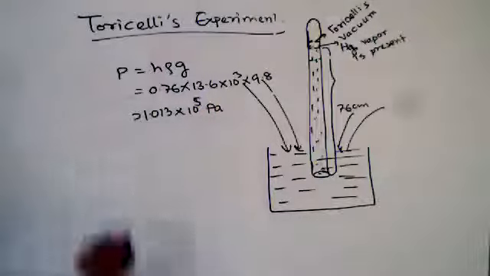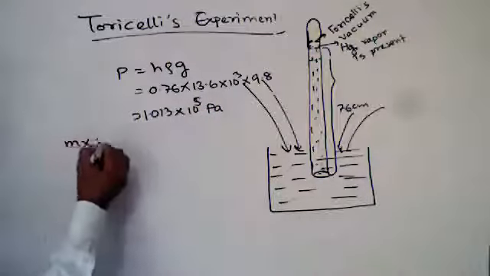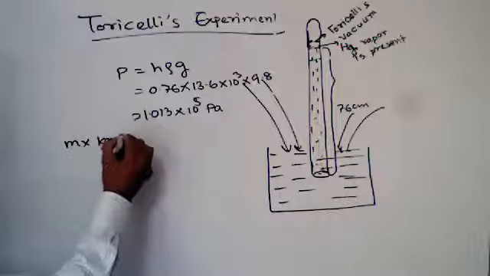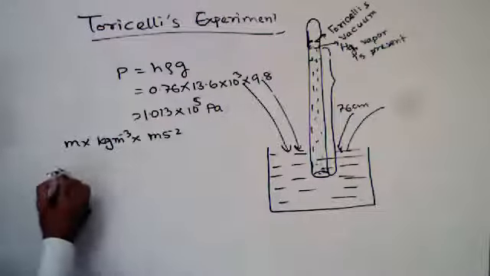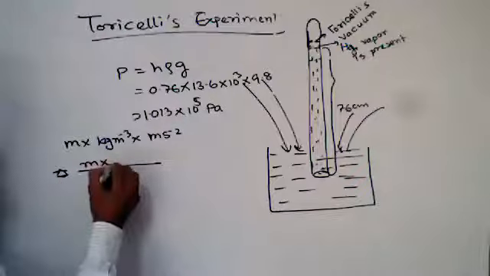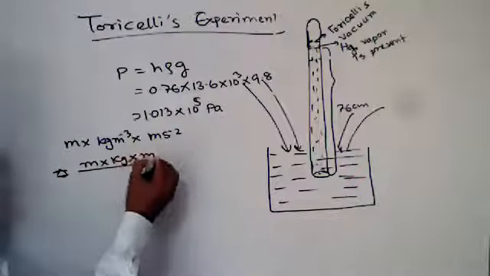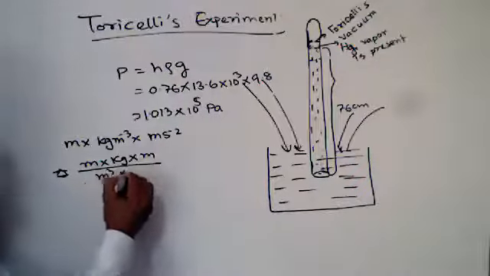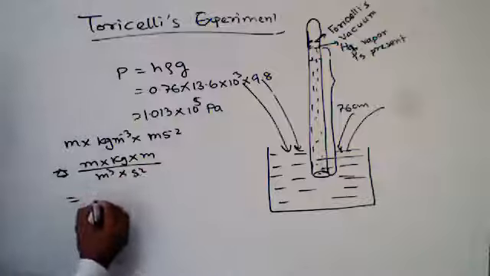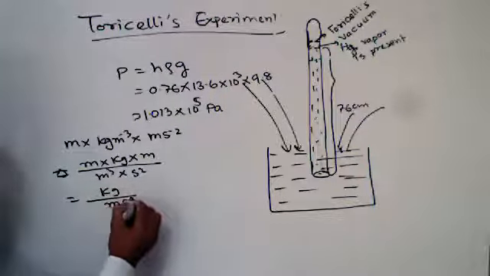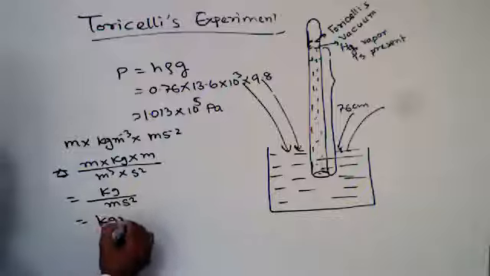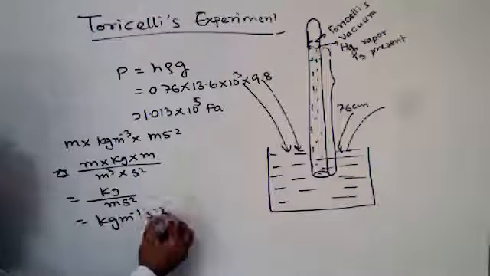How is it possible? h is in meter, density is in kilogram per meter cube, and g is in meter per second square. We can write meter into kilogram into meter to the power minus 3 into second to the power minus 2. So it will be kilogram per meter per second square.